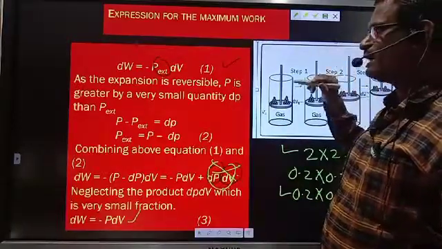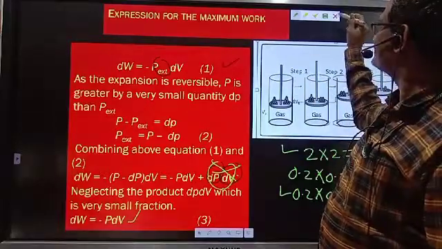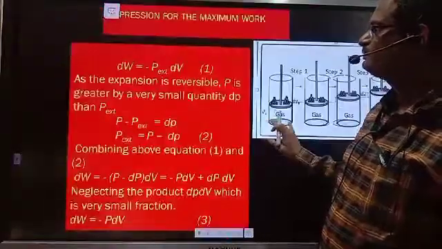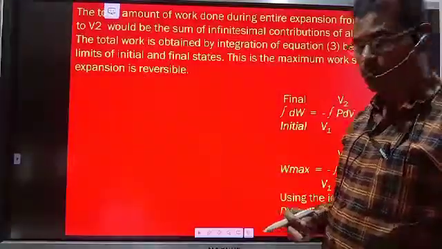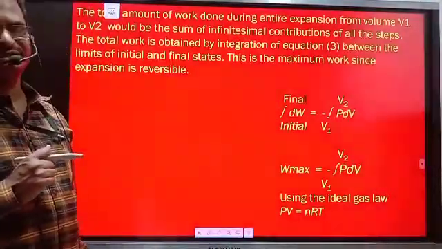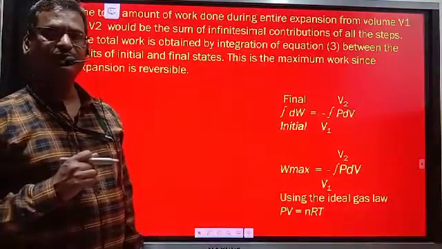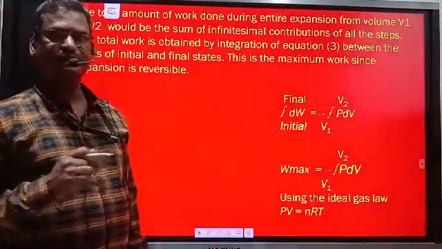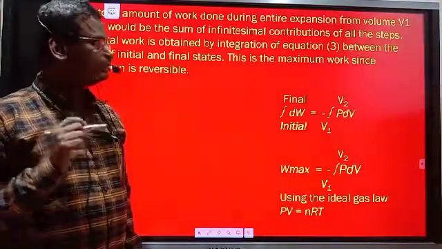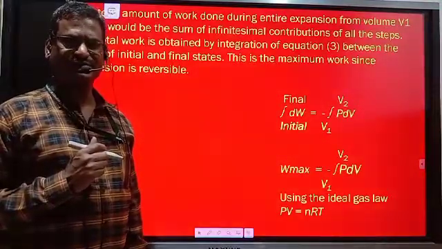For expansion we are considering, slow expansion we are considering, how we will get the maximum work. The amount of work done in individual steps of the system is added together. In order to get the maximum amount of work, we have to perform the addition of work done by individual steps of the system. How many individual steps are present?